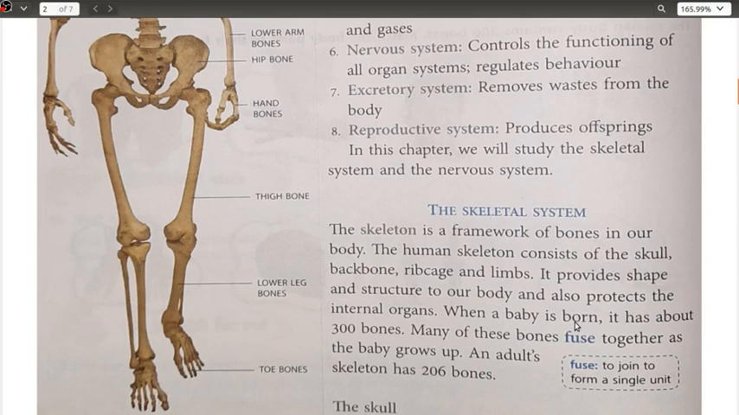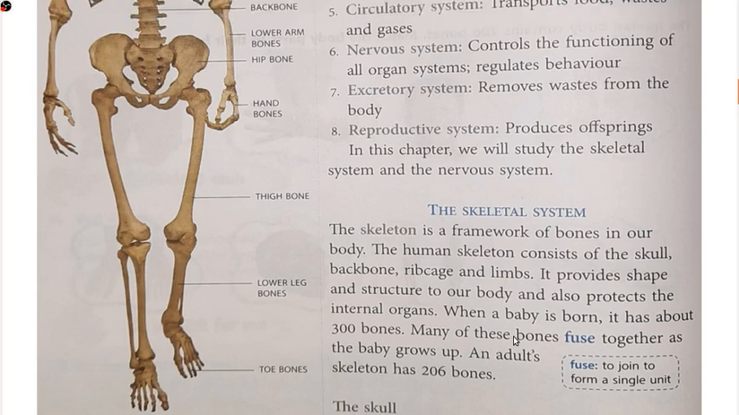When a baby is born, it has about 300 bones. Many of these bones fuse together. This I have already told you, if you remember. That is, when the baby is born, it has around 300 bones, but slowly and gradually as the baby matures or grows up, the bones get fused together and the number of bones gets reduced to 206 bones.